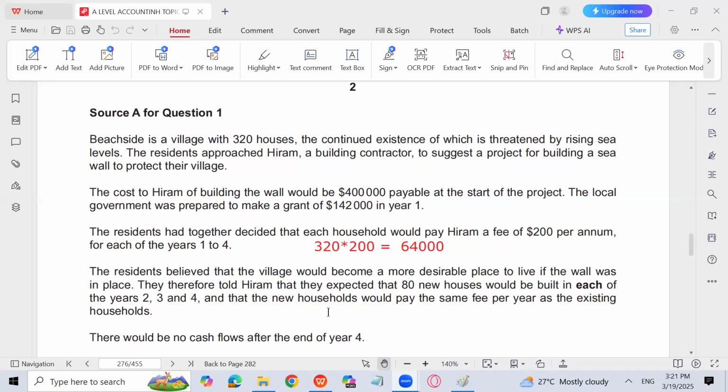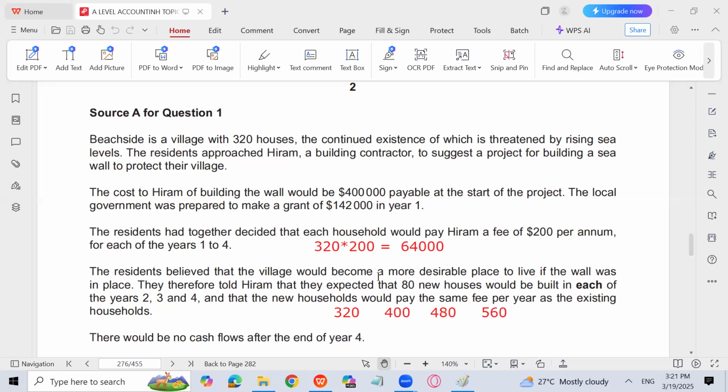80 new houses would be built in each of the year 2, 3, and 4. It means that in year 1, the houses were 320. In year 2, the houses are going to be 400. In year 3, the houses are going to be 480. And in year 4, the houses are going to be